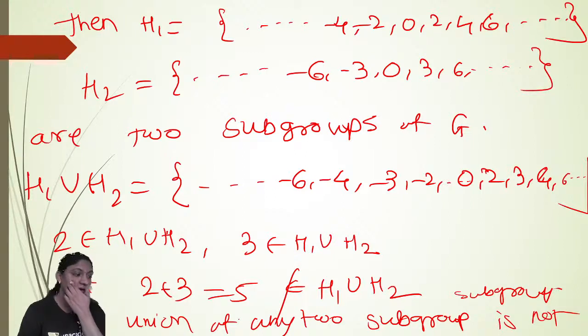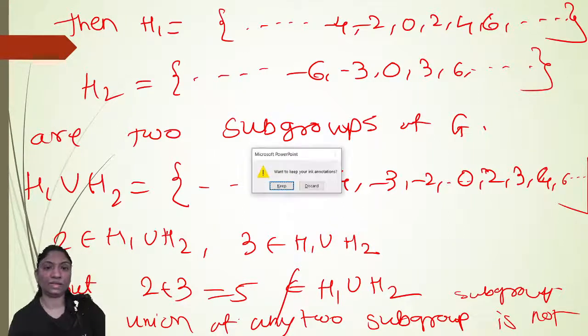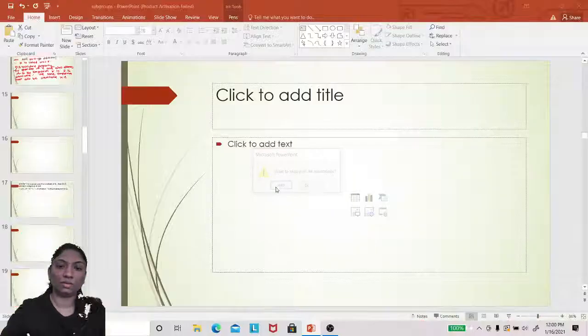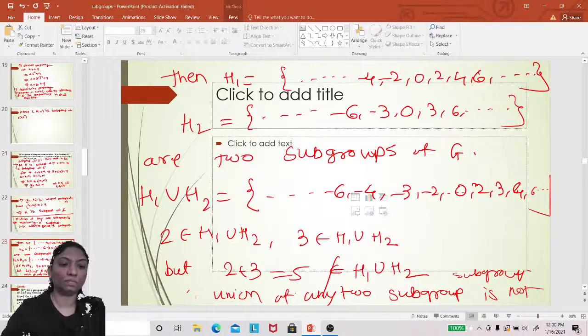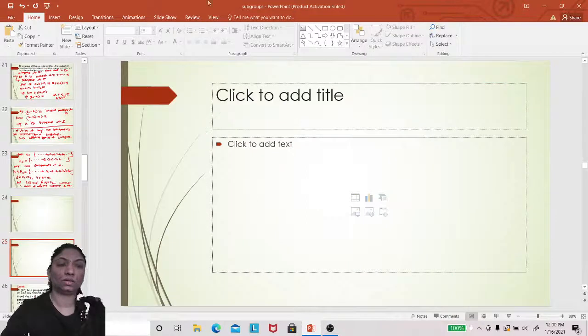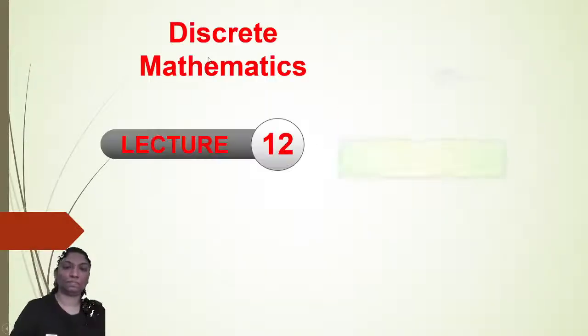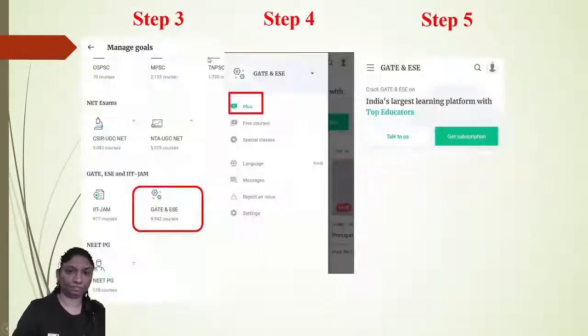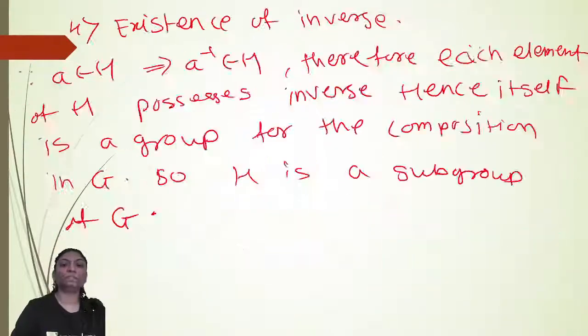Okay, and intersection. I'm adding one slide here. Right?